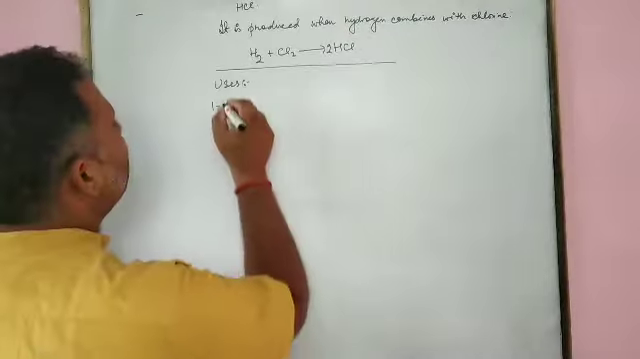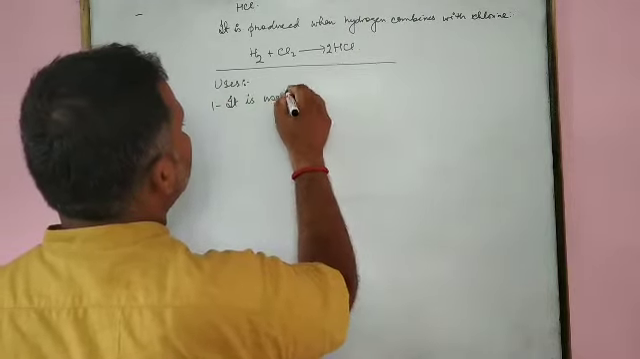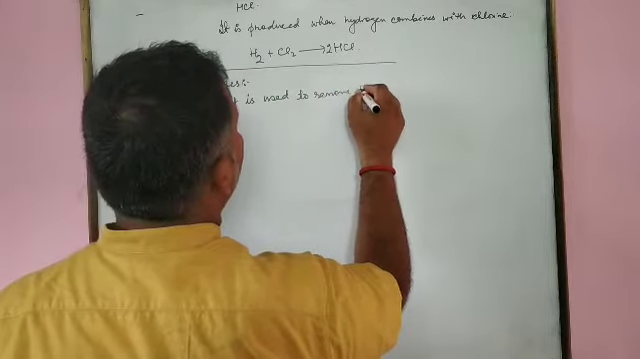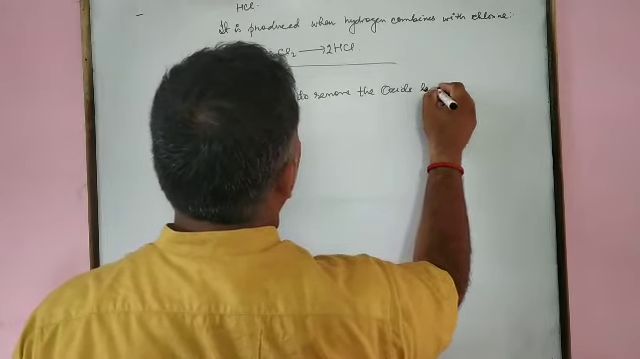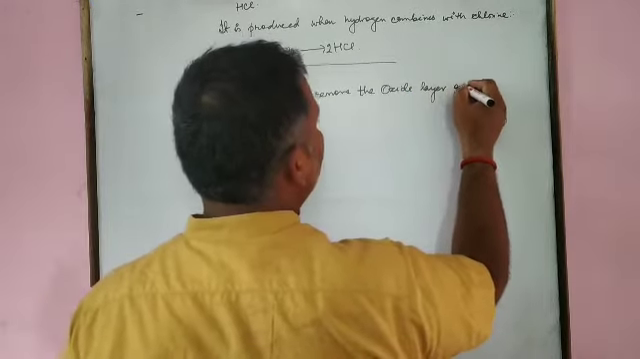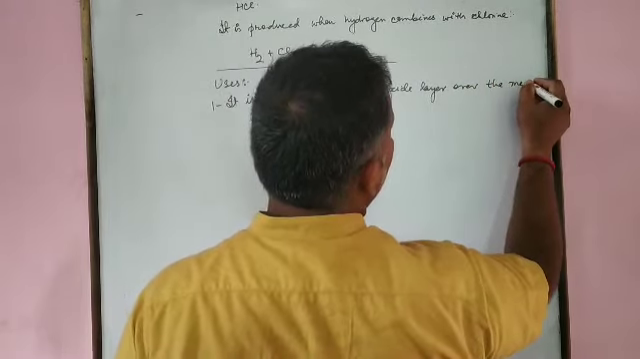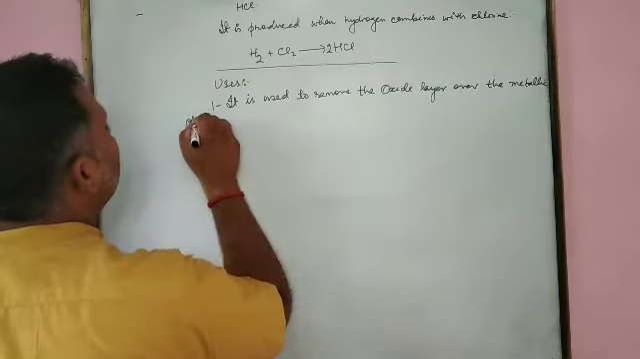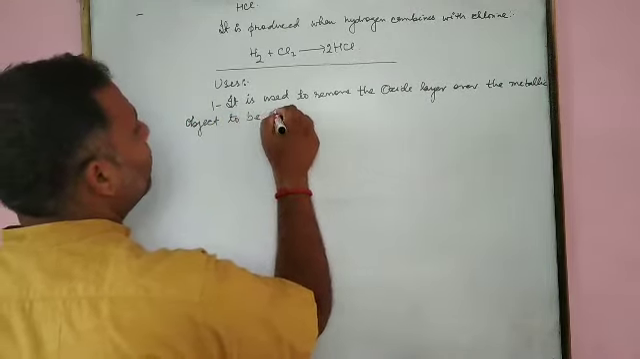It means it is used to remove the oxide layer over the metallic object to be galvanized.